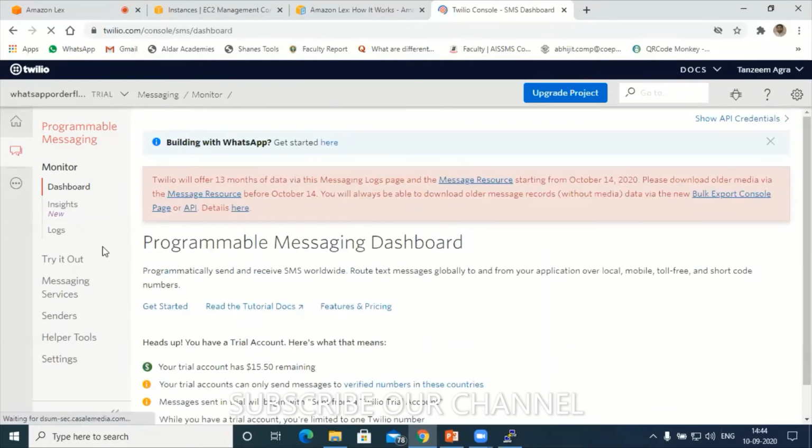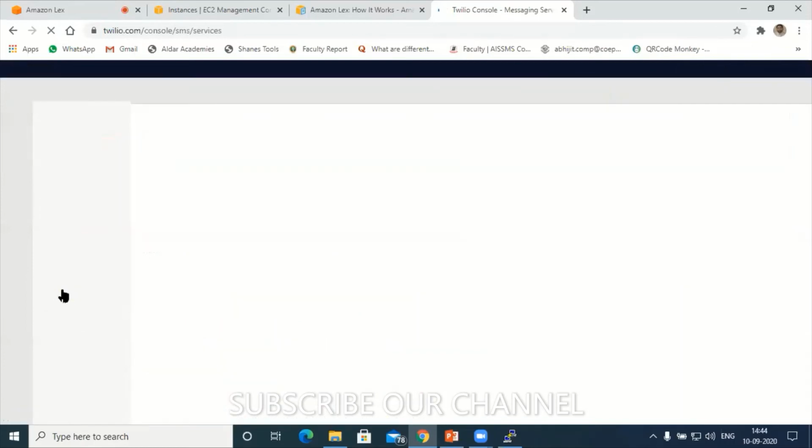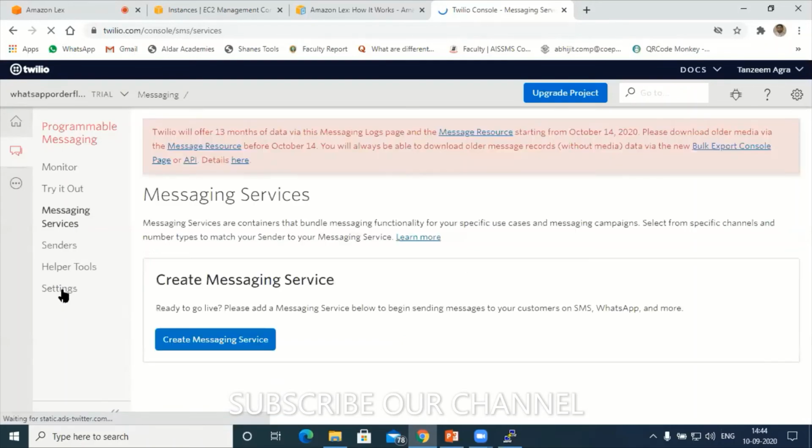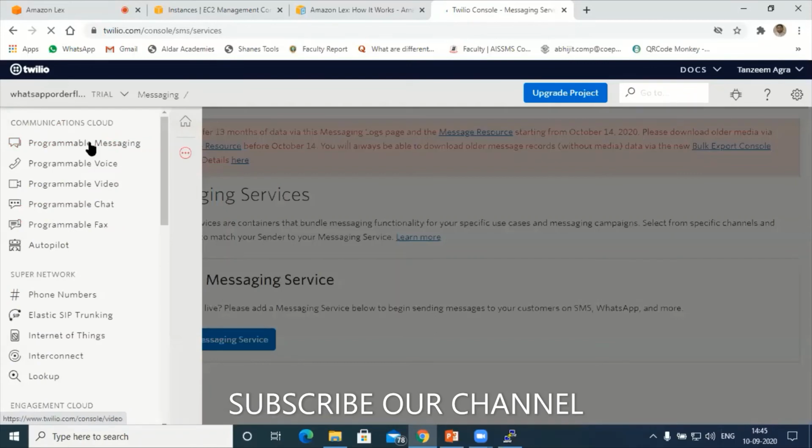What is that option? Messaging services. No, not messaging. Programmable services. Oh my God. All products and services. Under all products and services, this one.